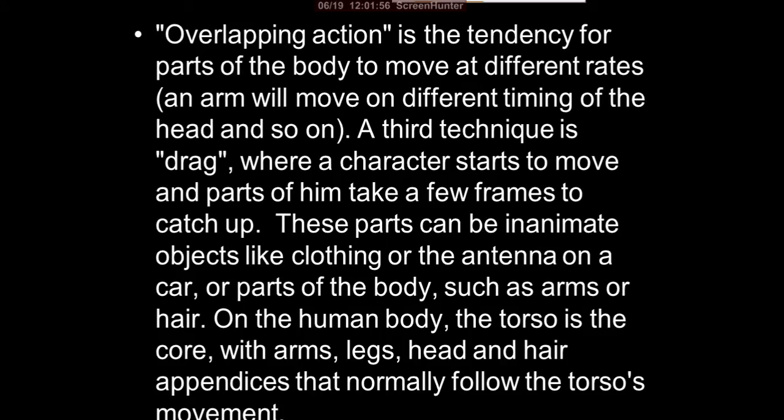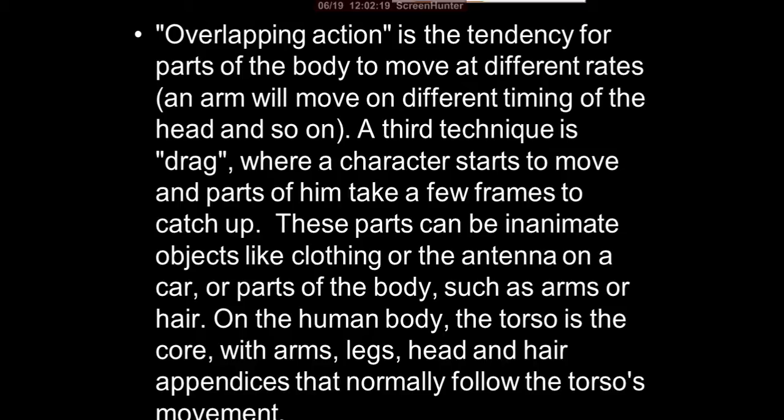The other one is overlapping action, which is the tendency for the parts of the body to move at different rates. An arm will move on a different timing than the head and so on. A third technique is drag, where a character starts to move and parts of him take a few frames to catch up.